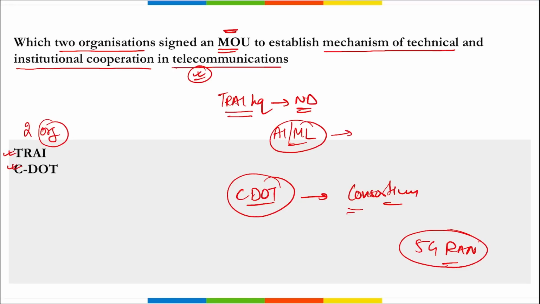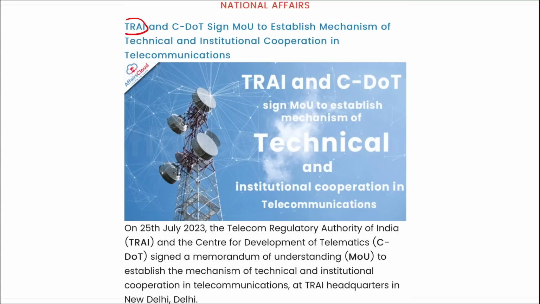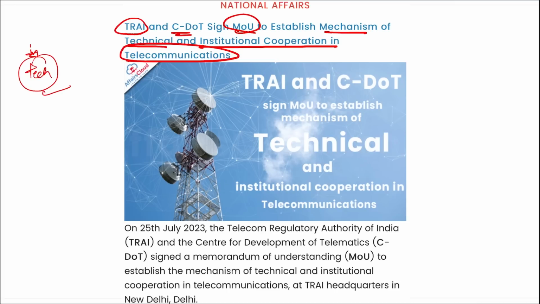Next, here you can see it is TRAI and CDOT. They signed this MOU to establish a mechanism of technical and institutional cooperation in telecommunication. That is, how can we bring new technology into this sector and upgrade this sector and come up with better services.